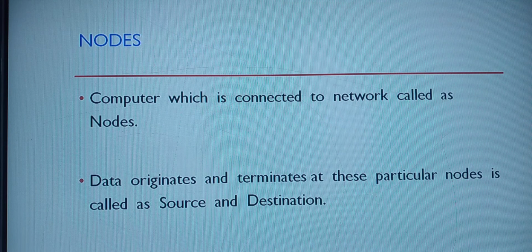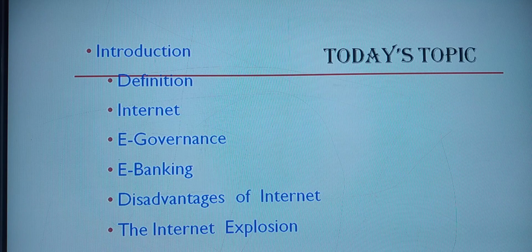Next, we finished the definition of a node. What do you mean by node? A computer which is connected to the network is called a node. Where the data originates is called the source, and where the data or the information terminates is called the destination.